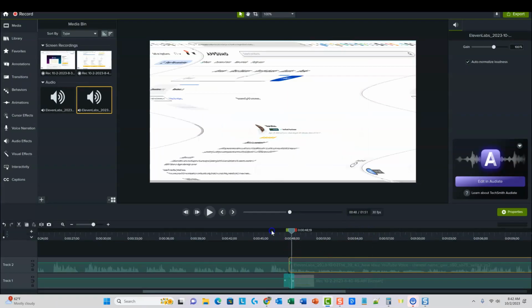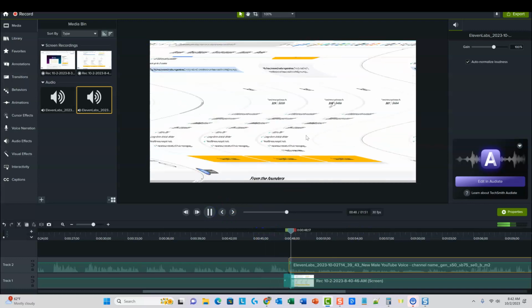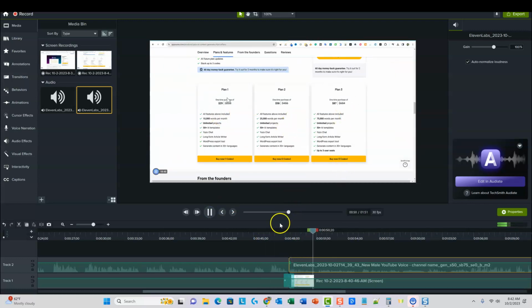It just eases right in from right here. We've got right into the pricing. We're talking about the pricing. The screen matches up with our voiceover and so forth, right? So you can continue doing this as you log into the software and start navigating and using the software. You can also record yourself using the software.